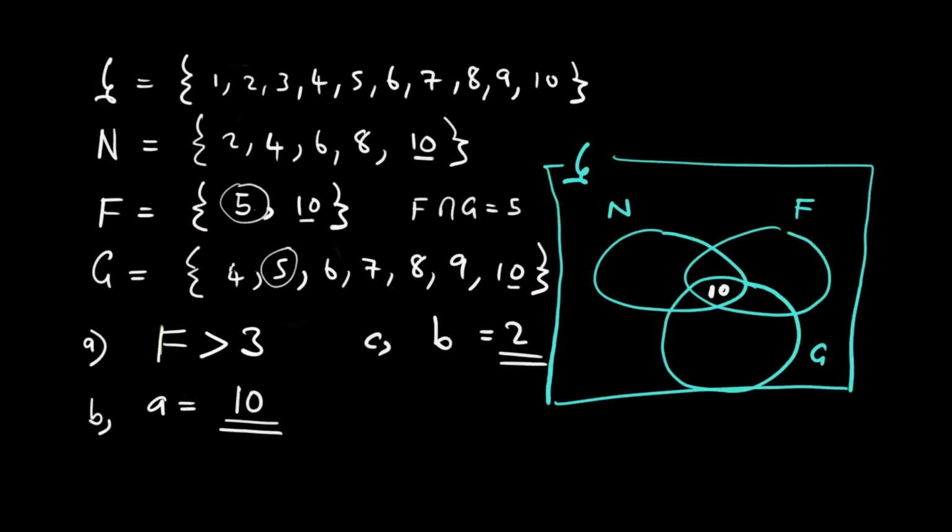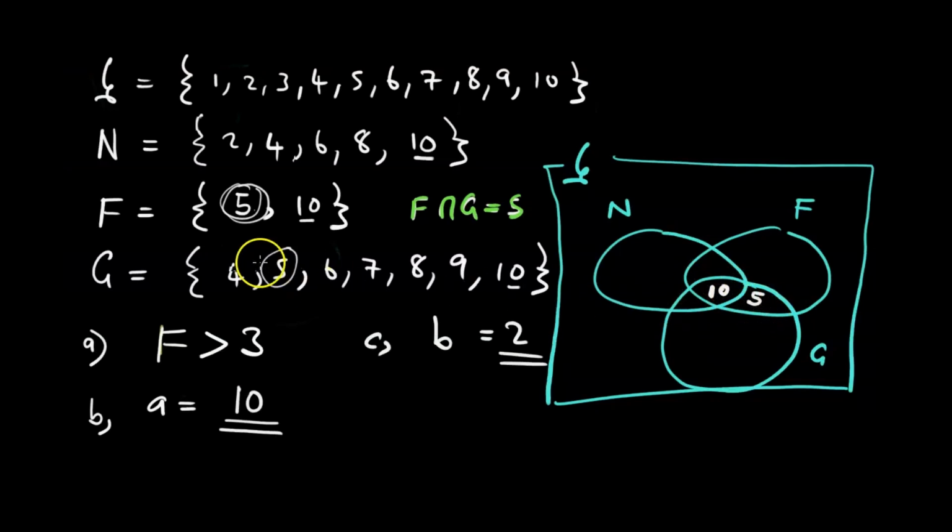To 5. Let me use a different color kuitira kuti zvisazo confuse. F intersecting G iri equal to 5, which means kuti F na G panapa munonyorwa 5 because ndopari kuintersectana F na G.